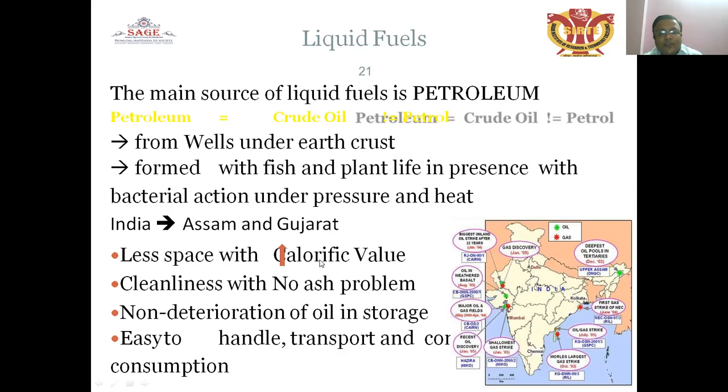Less space with the calorific value, cleanliness with no sulfur problem, non deterioration of the oil in storage, easy to handle and transport, and coal consumptions.